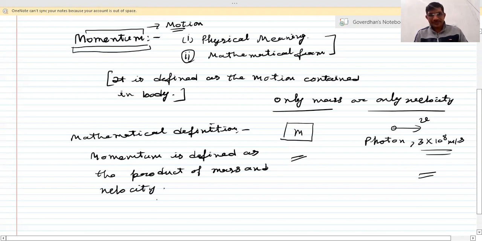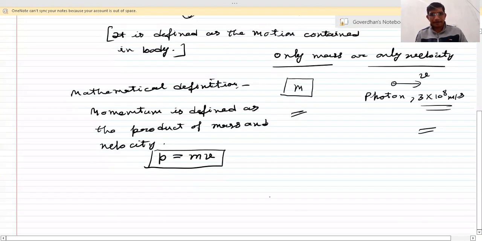It is denoted by the symbol P. So momentum P is equal to mv. This is the formula to calculate the momentum of an object.